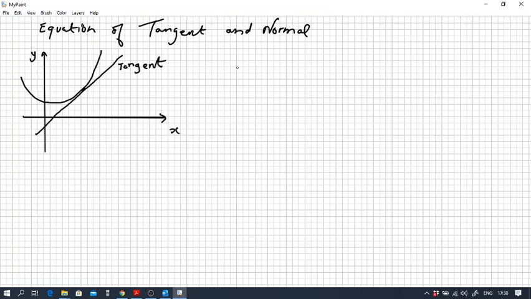And we know from our calculus that dy dx, the first derivative, gives us the slope of the tangent to our function f of x at some point.